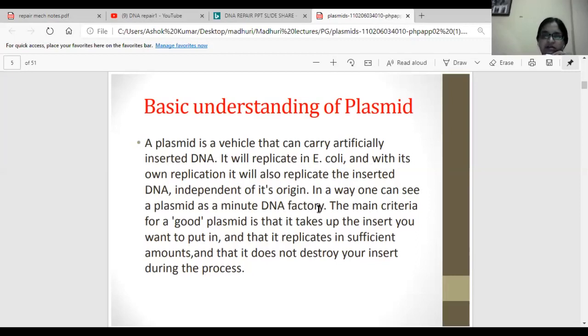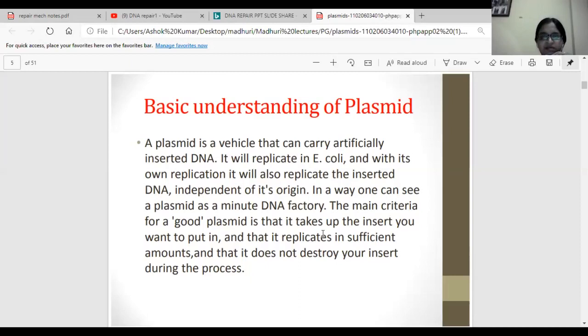Right. So in one way, one can see a plasmid as a minute DNA factory, because whatever gene we have inserted into the plasmid will be copied many times by this plasmid.